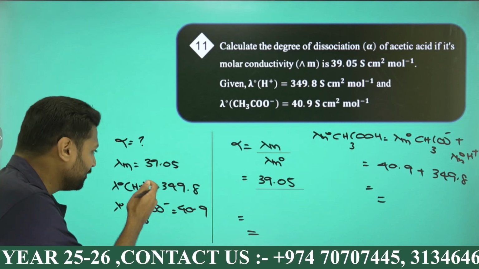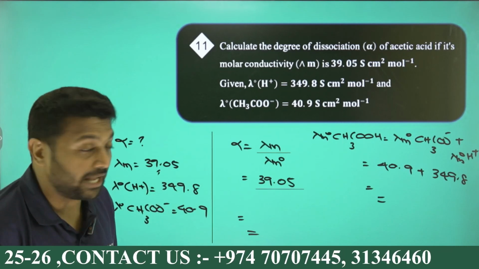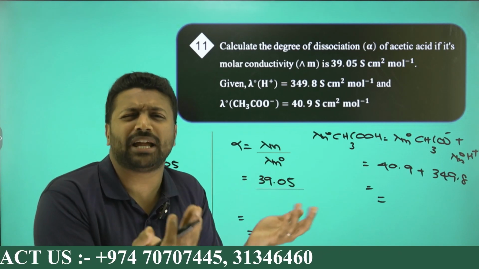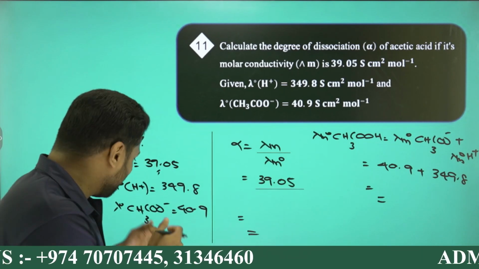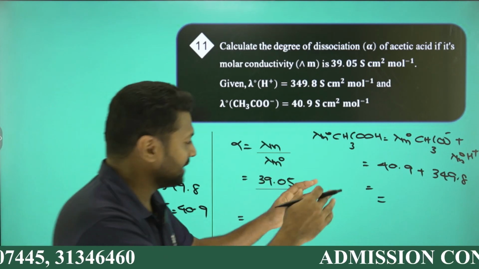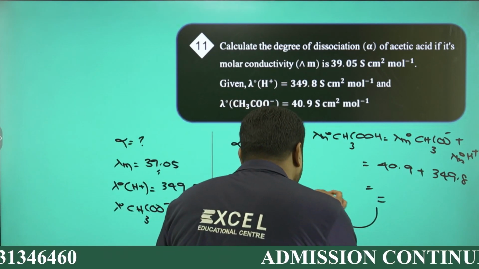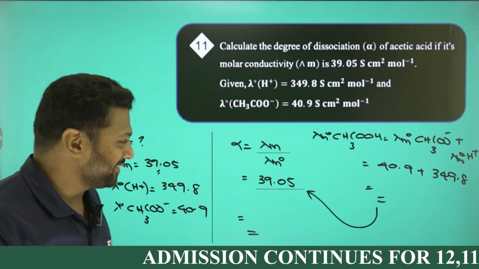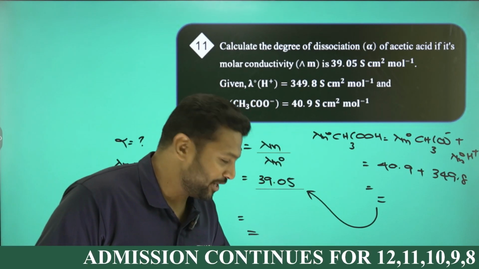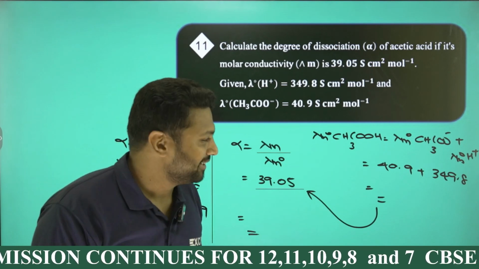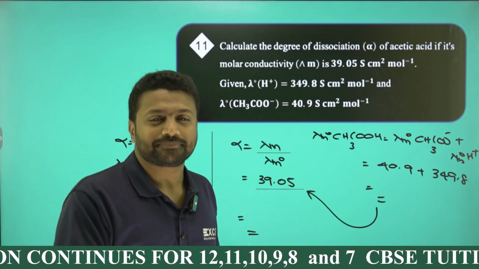Lambda m is directly given to be 39.05. And to get the lambda m naught, use Kohlrausch's law, sum of cation plus anion. Cation and anion are given as 349.8 and 40.9. Put the answer over here. So you will get lambda m naught, and dividing, you will get alpha. Cool. Okay. I know I'm doing it in a way that suits those who know this chapter. That's it. Go for the next question.